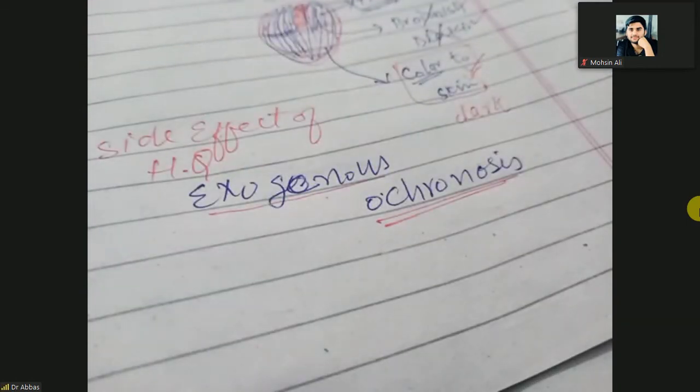So what is the side effect of the hydroquinone? It is the exogenous ochronosis. That is the grayish discoloration of the skin due to excessive topical application of the hydroquinone.